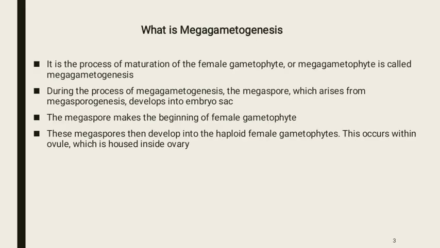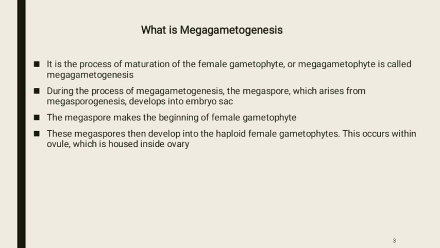What is megagametogenesis? The process of maturation of the female gametophyte or megagametophyte is called megagametogenesis. During this process, the megaspore which arises from megasporogenesis develops into an embryo sac.